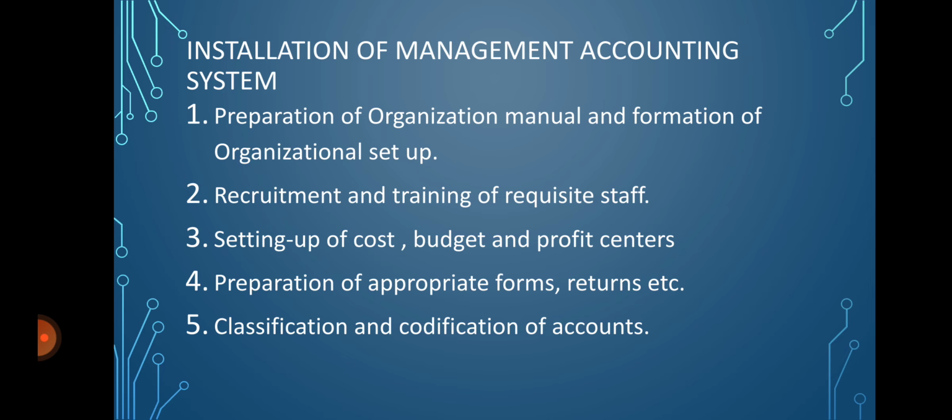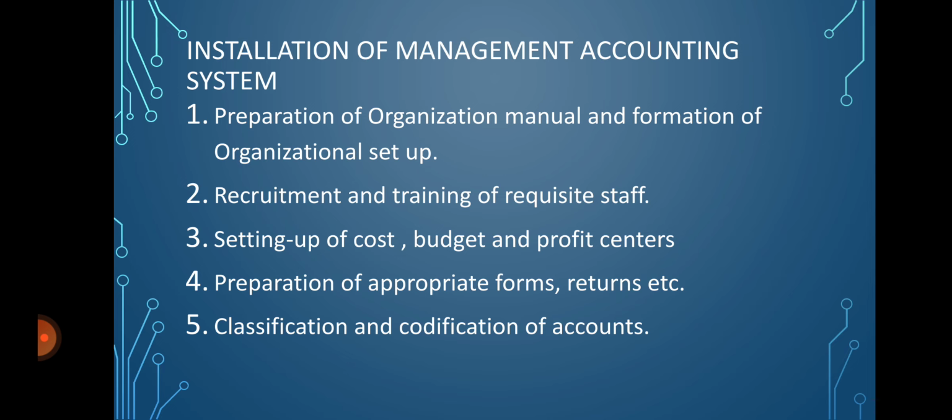So after preparation of this organization manual, in accordance with it, he has to form a sound organizational setup for the successful introduction of management accounting system. This is the first step he has to take.